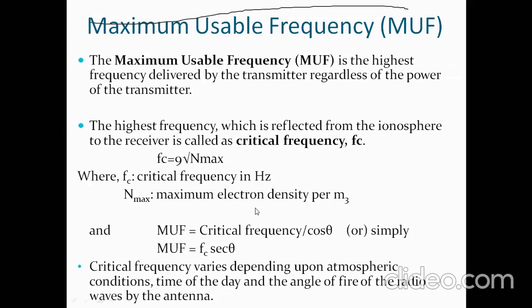The relation between maximum usable frequency and critical frequency is MUF equal to critical frequency divided by cos theta, or simply, 1 by cos theta is secant theta, so you can write maximum usable frequency equal to Fc into secant theta.